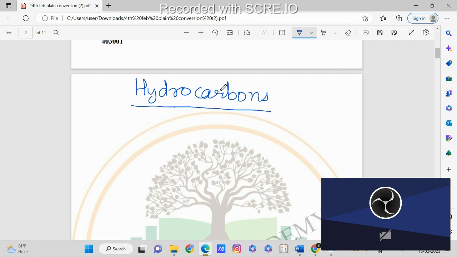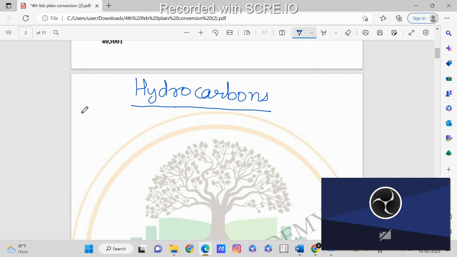So, what are hydrocarbons? The name itself gives us the meaning. Hydrocarbons means the compounds of hydrogen and carbon. We have studied the main hydrocarbons in 10th standard only. Now in hydrocarbons we have different classifications. We have classified the hydrocarbons in different categories. They are classified as alkanes, alkenes, alkynes and arenes.